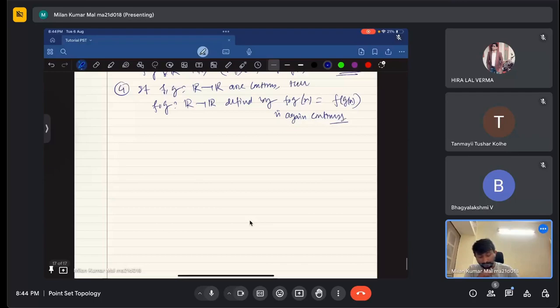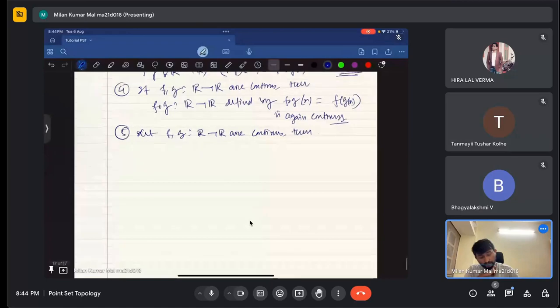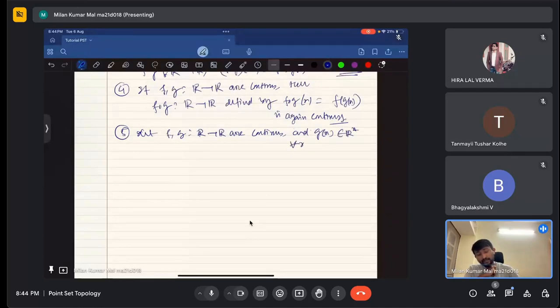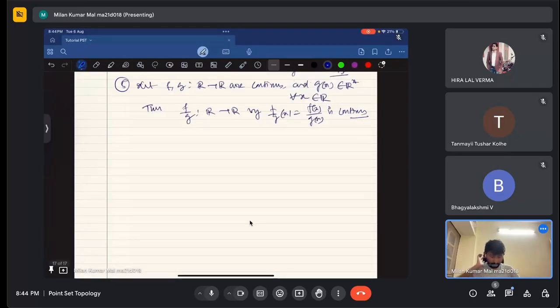Fifth is that let F and G from R to R be continuous, and G of x belongs to R star, that means G is not zero, for all x belonging to R. Then F by G from R to R, where (F by G)(x) equals F of x by G of x, is continuous. Okay, this thing.